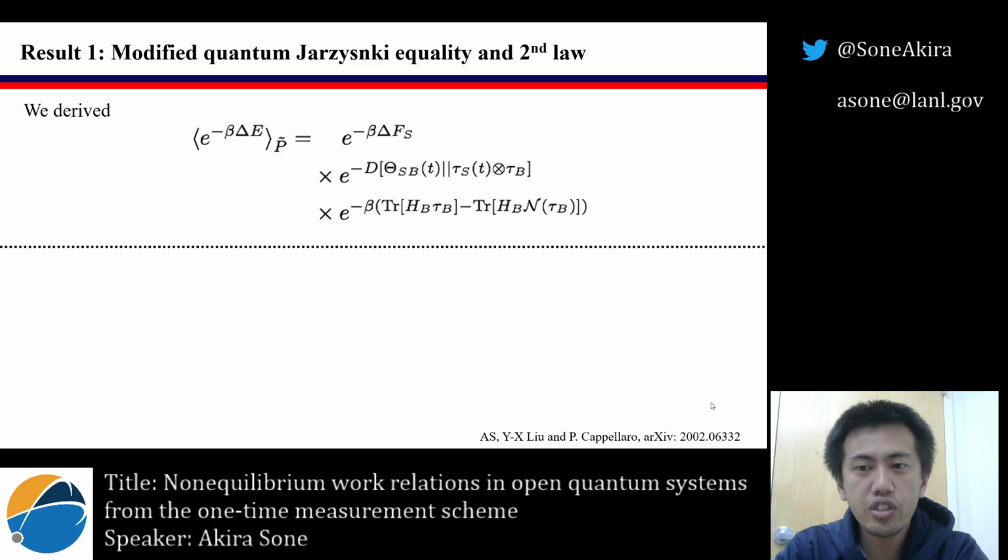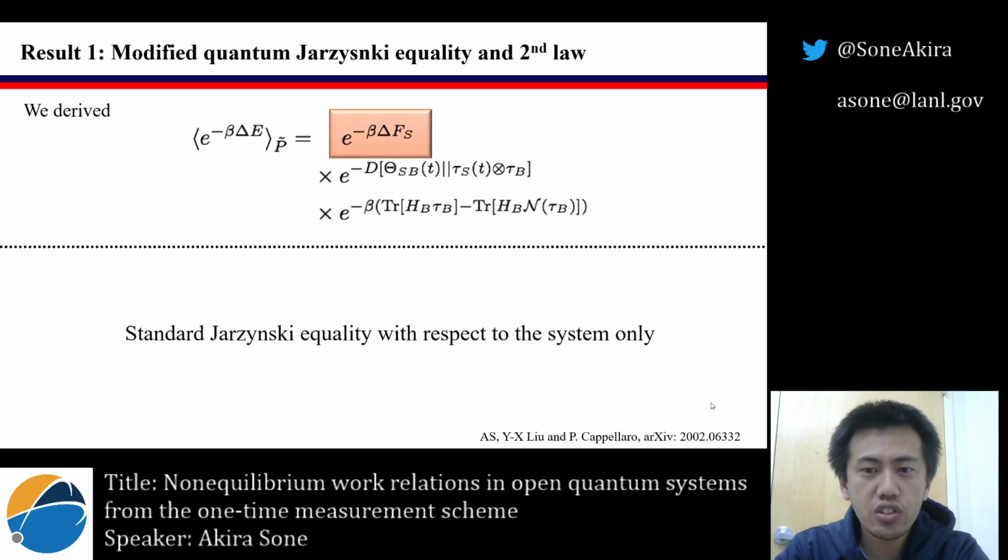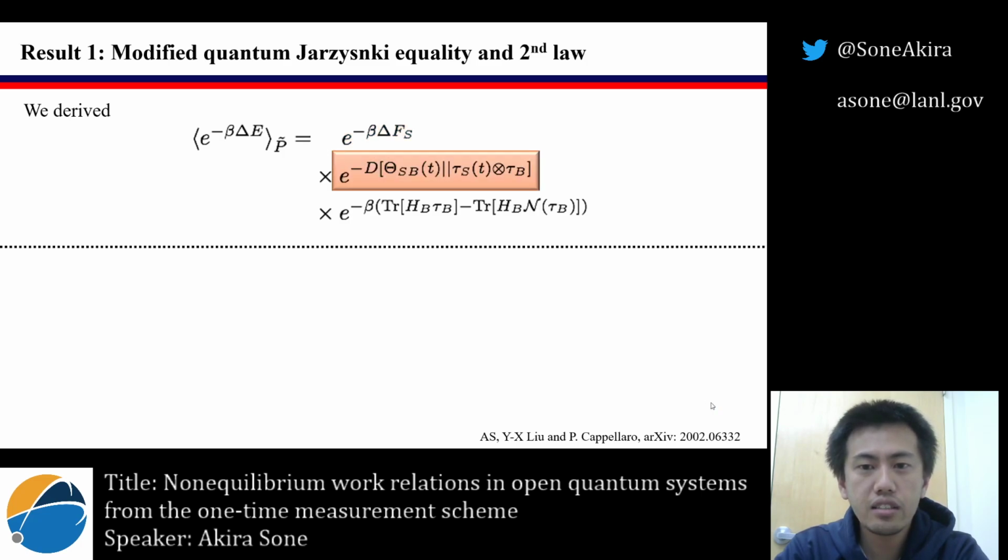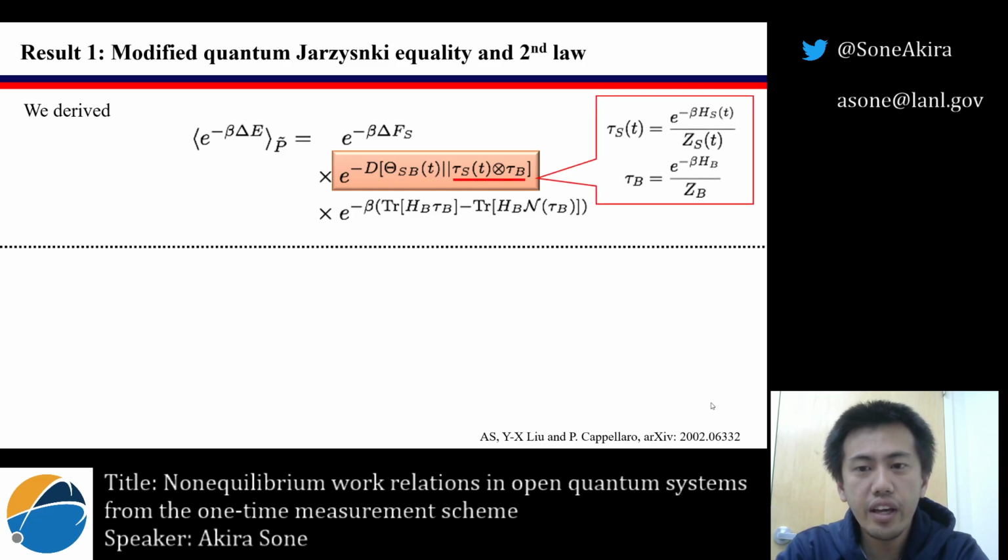Then we derive the following Jarzynski equality. The first term is a standard Jarzynski equality with respect to the system only. In the second term, tau_S^f ⊗ tau_B is the uncorrelated Gibbs state defined by the final system Hamiltonian and bath Hamiltonian.